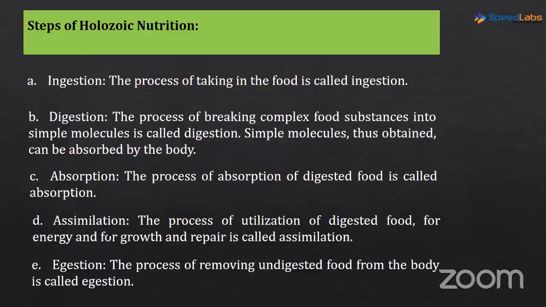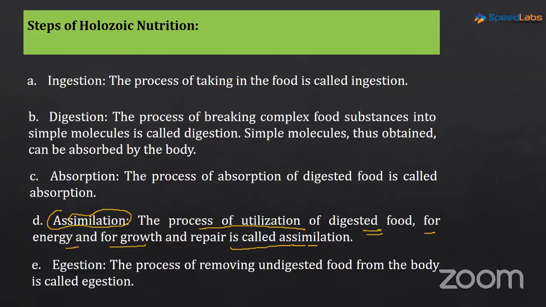Now next, these are the steps of the holozoic nutrition that you guys are already aware of: ingestion, digestion, absorption, assimilation. Again, I'm going to repeat, the confusion happens in the definition of assimilation. So what is assimilation? The process of utilization of digested food for energy, for growth and repair is called assimilation. Okay, so whatever the food that has been digested and absorbed, now it needs to be utilized for the different processes. So that process of utilization of digested food is nothing but assimilation. Okay, rest all the steps are very simple.